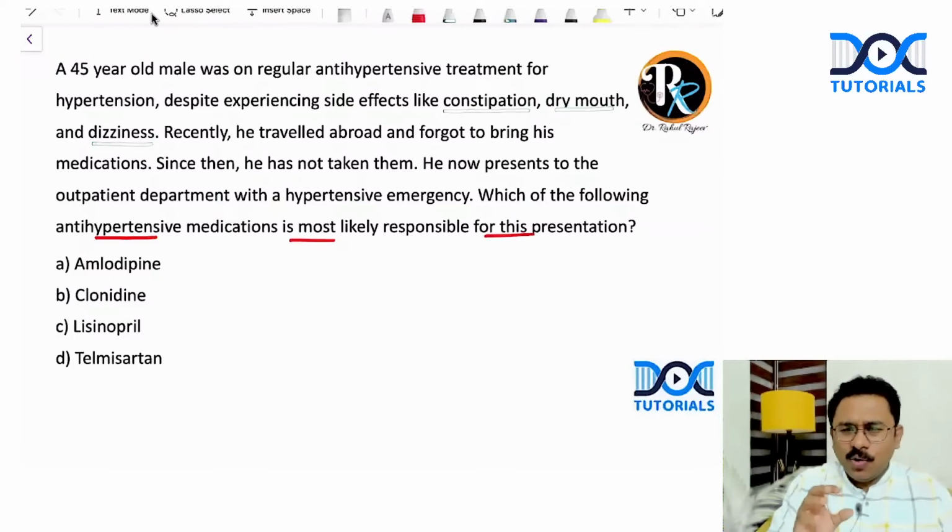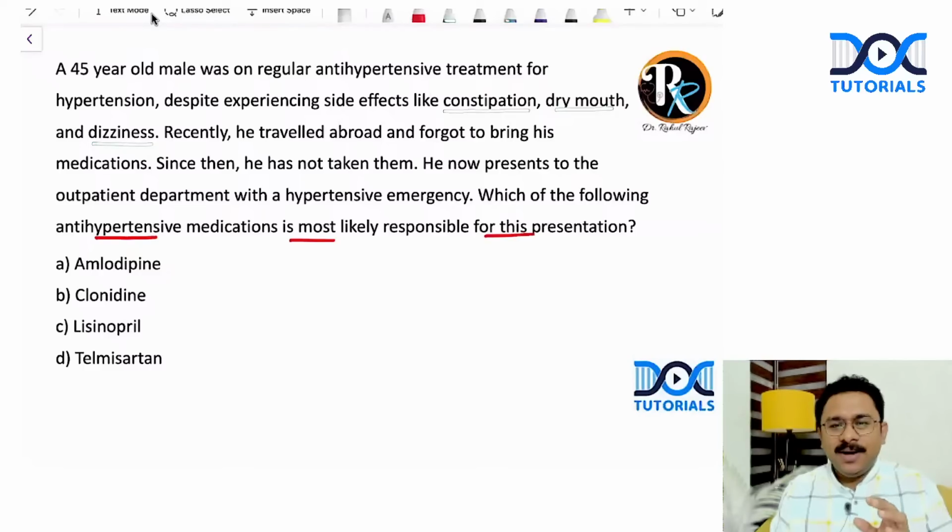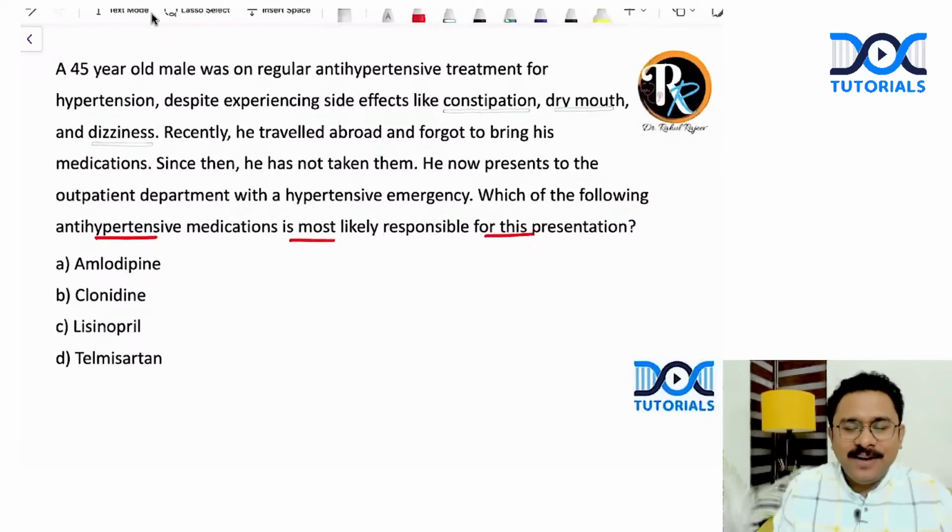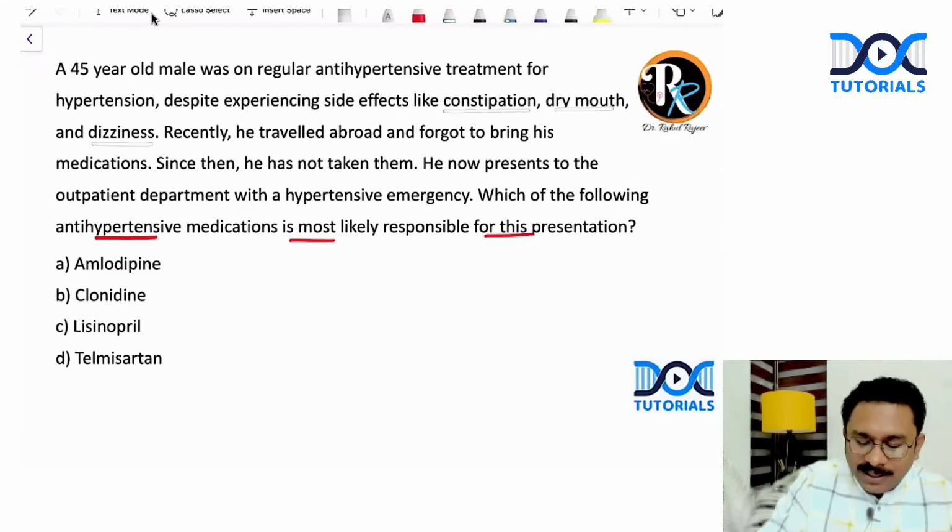What do you think? Clonidine has these side effects, right? You know that dry mouth is a very common side effect with clonidine. You can have constipation, you can have dizziness as well. But again, I'm not making premature conclusions. Let me read the remaining part of the question as well. Recently, he traveled abroad and forgot his medications. Since then, he has not taken them. So there is some sort of a drug default. Now he presents with hypertensive emergency.